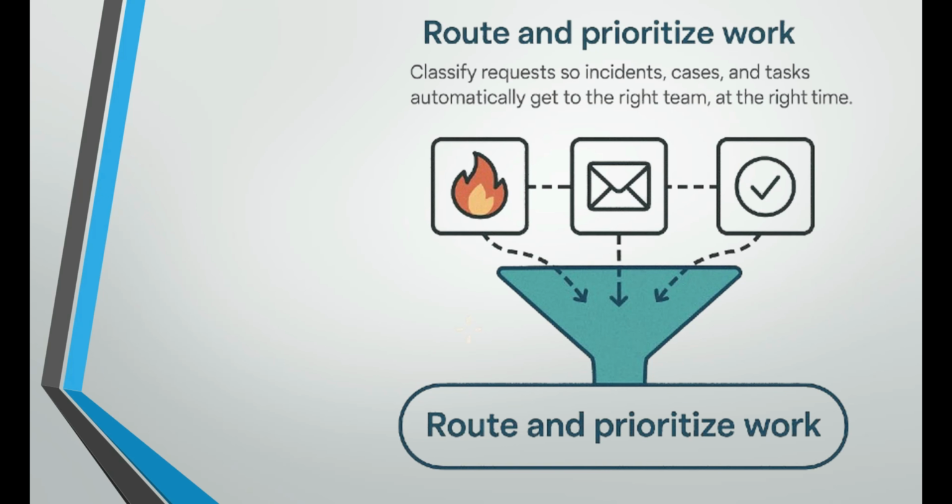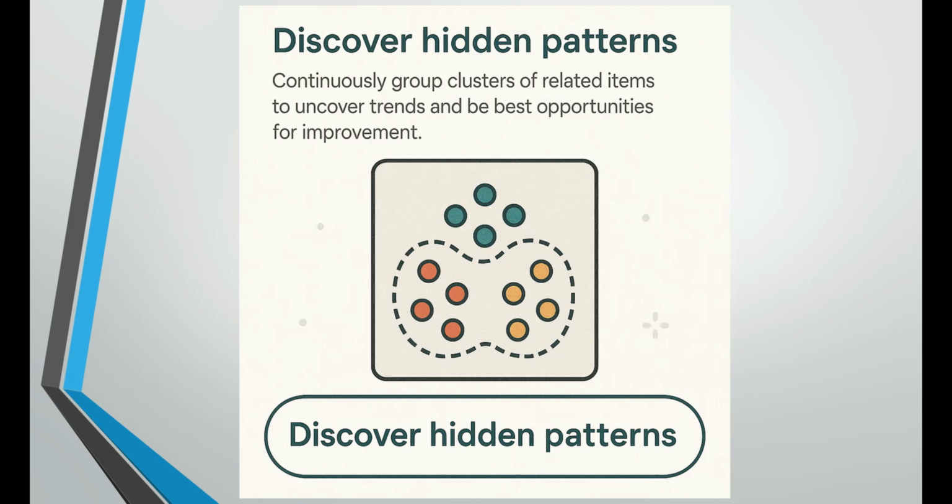So the right team and the right time. We can route the tickets, and that is one. And discover hidden patterns. What is the meaning of hidden patterns? Continuously group clusters of related items to uncover trends and find the best opportunities for improvement.